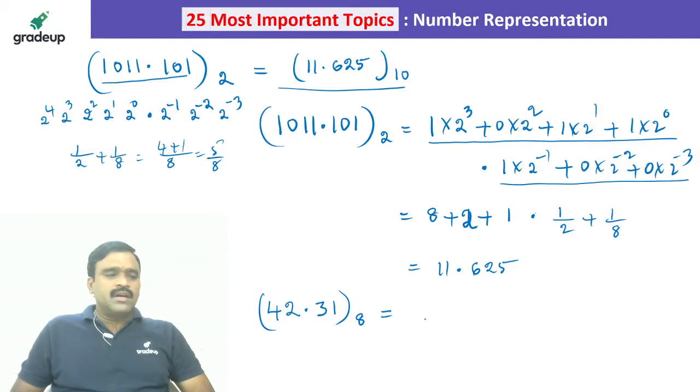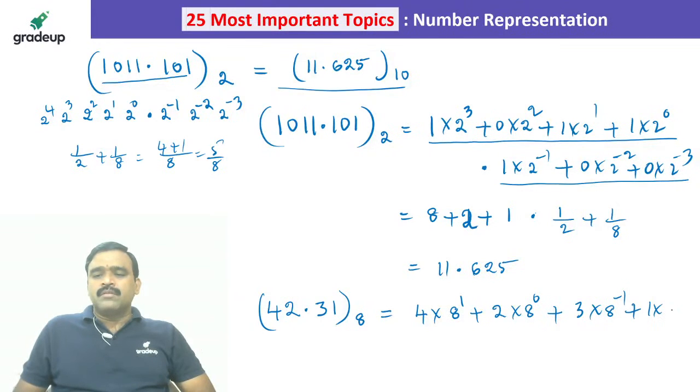If you want to convert into the equivalent decimal, it is 4 into 8 power 1 plus 2 into 8 power 0 plus 3 into 8 power minus 1 plus 1 into 8 power minus 2. Understand? So like this we have to find out.